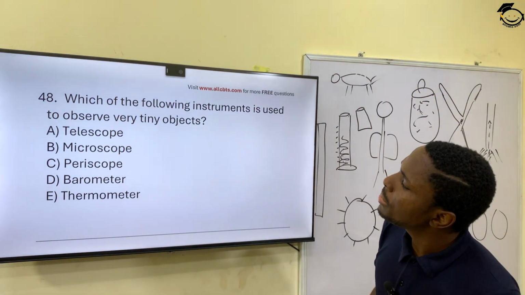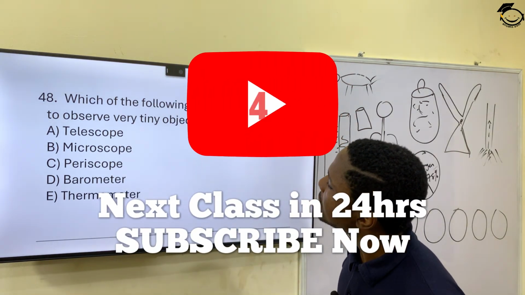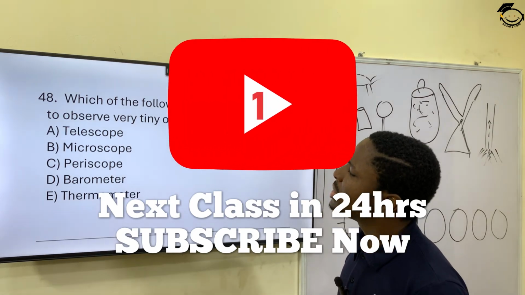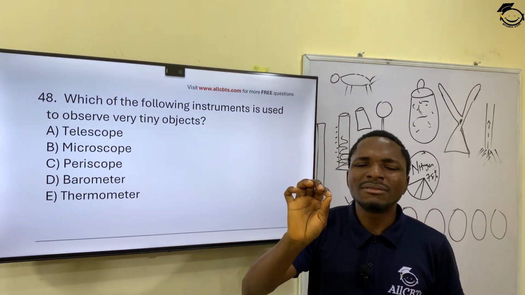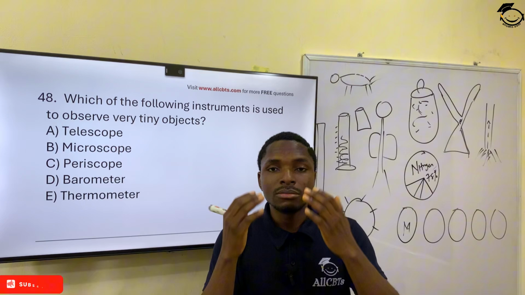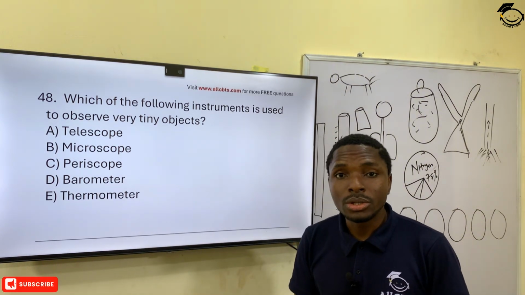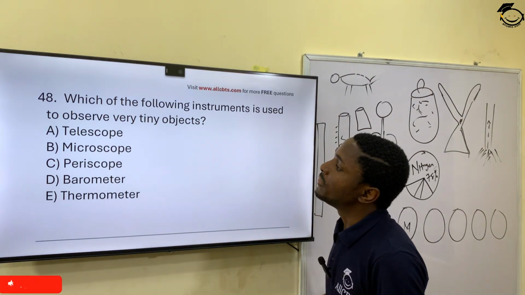Yeah? 48 now. Which of the following instruments is used to observe very tiny objects? You have telescope, microscope, periscope, barometer, and thermometer. That would be what? The microscope. The microscope is used to observe very tiny objects that cannot be seen by the naked eye. So you definitely have it in your school. The object goes under the lens of the microscope to view it.